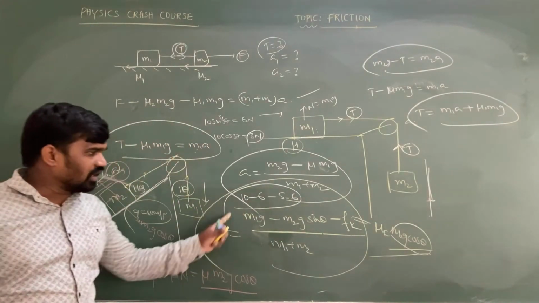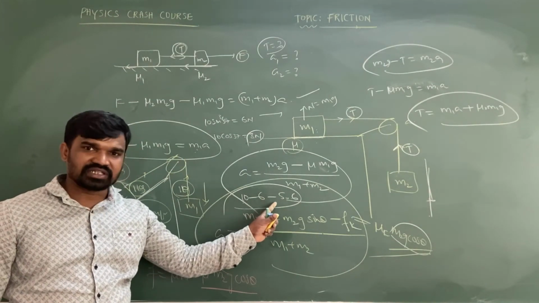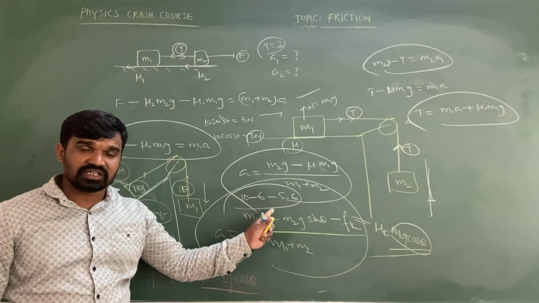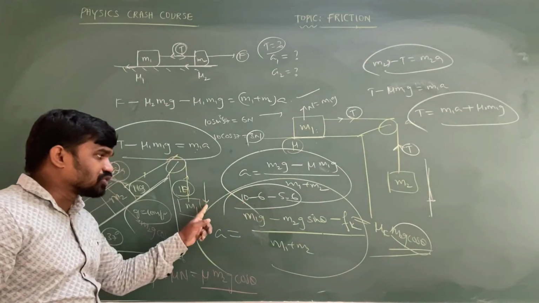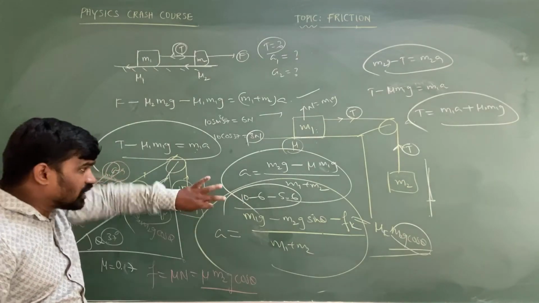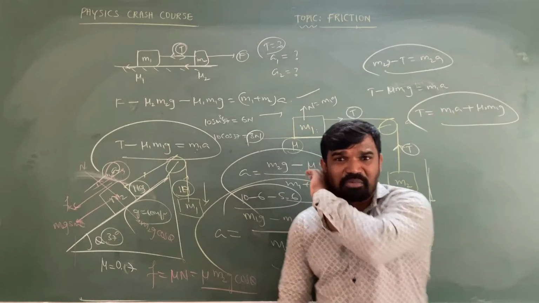Now what answer did I get? 10 minus 6 minus 5.6. So this is 10 minus 11.6. 10 minus 11.6 means minus 1.6. So minus 1.6 is coming now, sir. I assumed the direction is downward, so the direction of the acceleration is reverse. Wrong. Oh, it is completely wrong, sir.